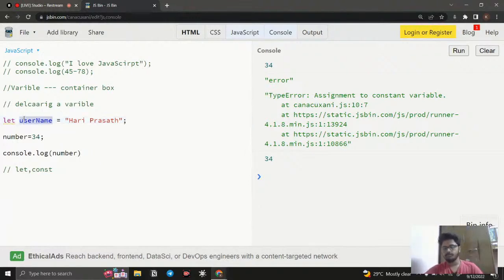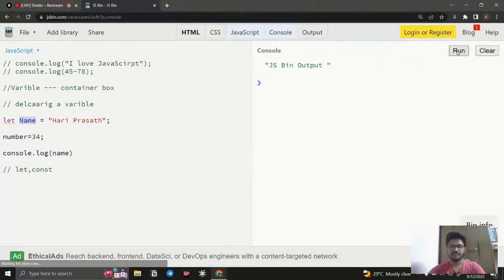Another most important thing is that it is case sensitive. For example, instead of user I say Name, and you can notice that the first letter is a capital letter. If in the console.log I call it with a small letter, like name, both mean the same, but it will give me an error.